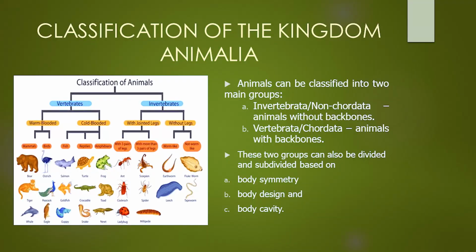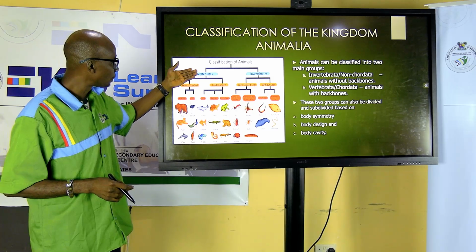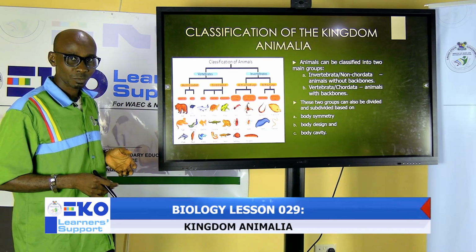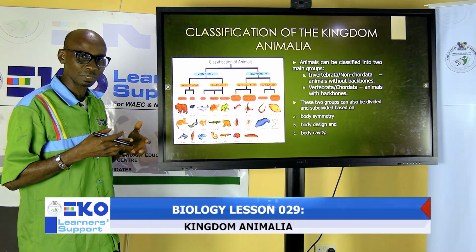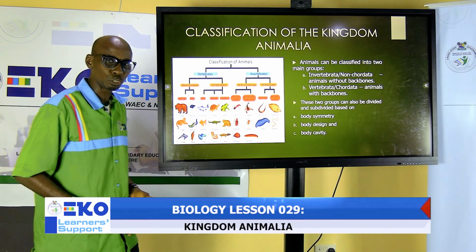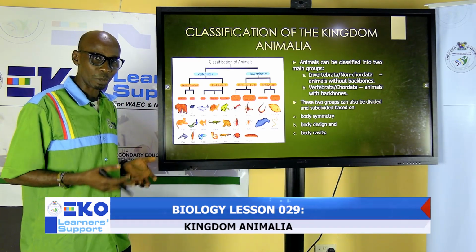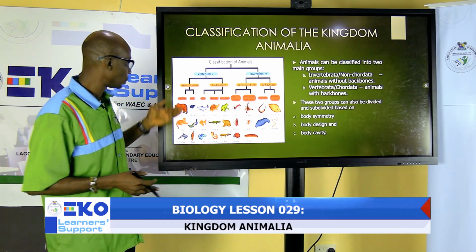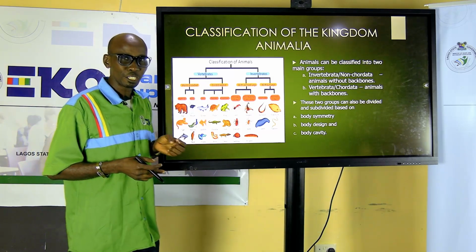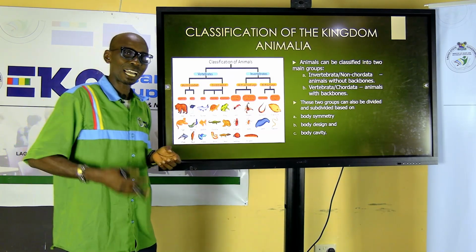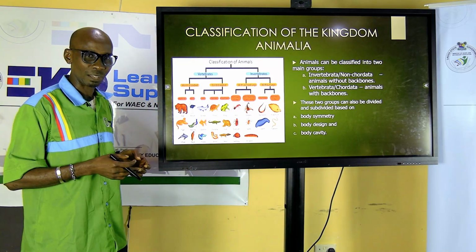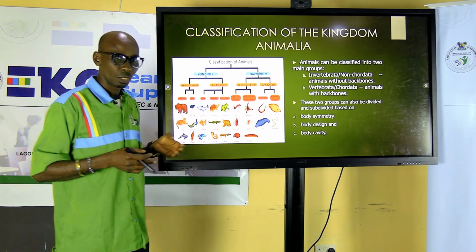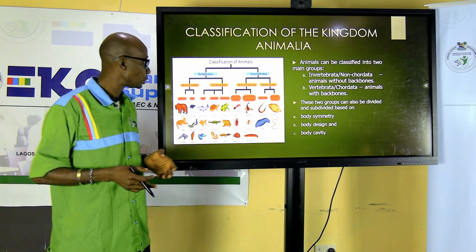Then animals can also be divided. These are examples of animals under vertebrates and invertebrates. Most vertebrates are warm-blooded. That means at every point in time, they keep their body temperature constant. Human beings and birds belong to this group. Cold-blooded are those that change their body temperature according to their environment. We have our fish, we have our frog, they belong to this group.